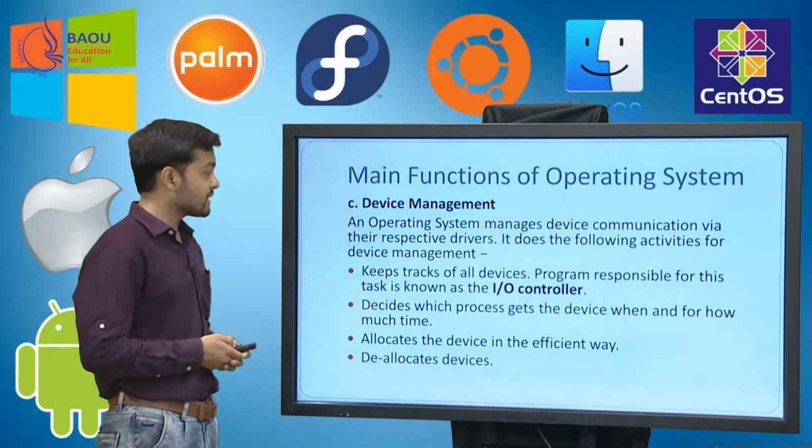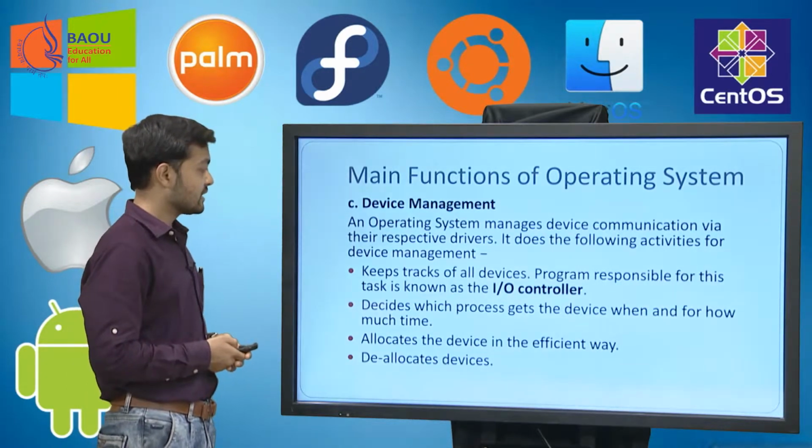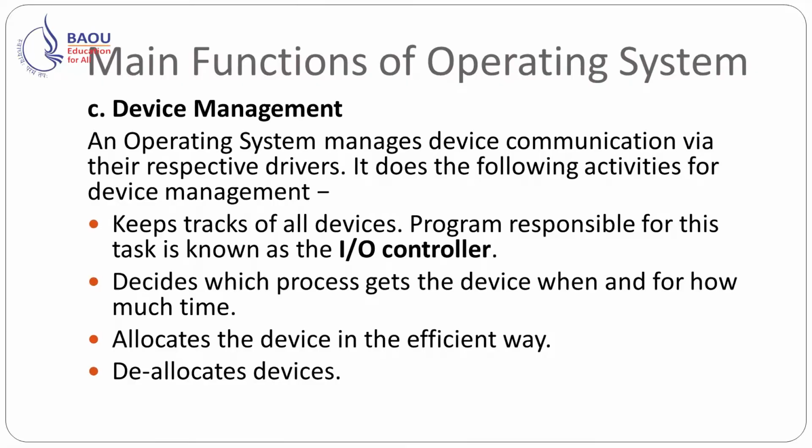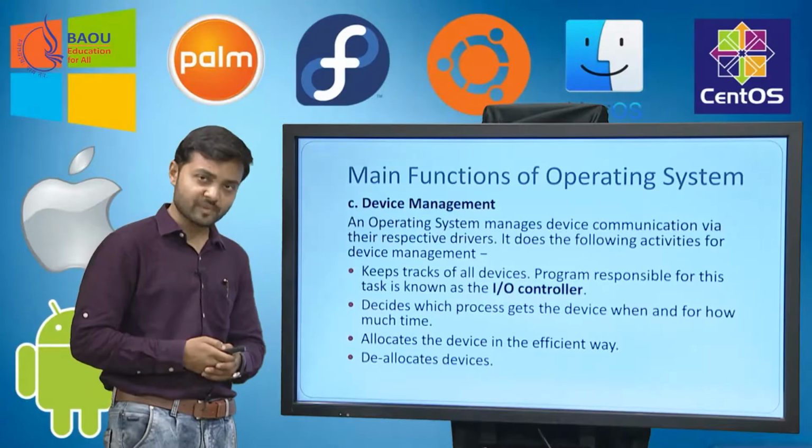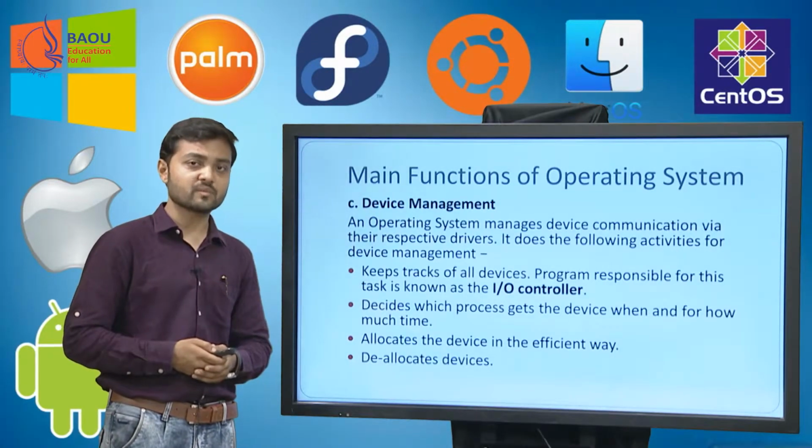It does the following activities for device management. It keeps track of all devices. The program responsible for this task is known as the I/O controller. It decides which process gets the device when and for how much time. It allocates the device to the process. It deallocates the device from the process. So these are all the tasks which the operating system does for device management.